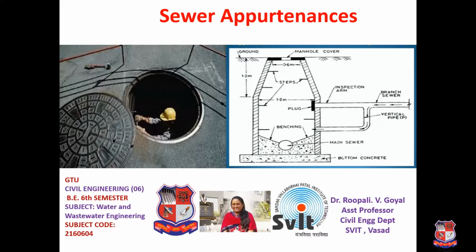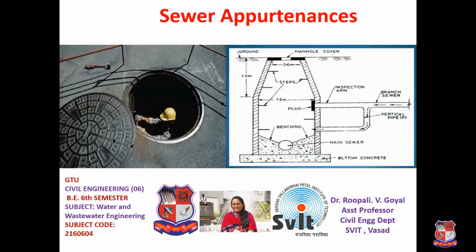Now you are knowing sewerage system. So sewerage system is nothing but the collection system that is collecting wastewater from your home, right from your lateral to submain to main to outfall sewer, that is discharging wastewater to wastewater treatment plant.